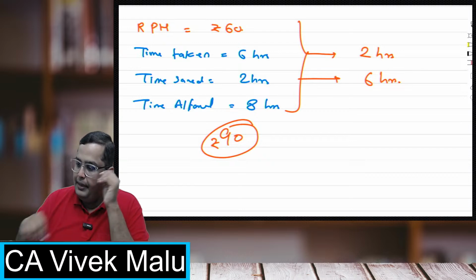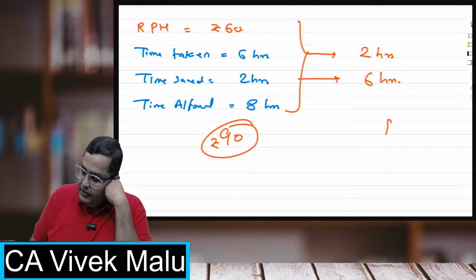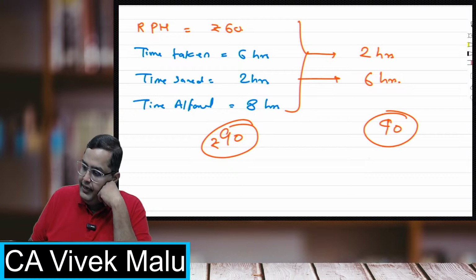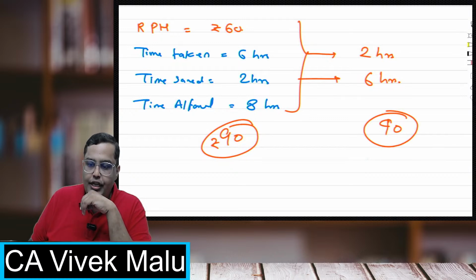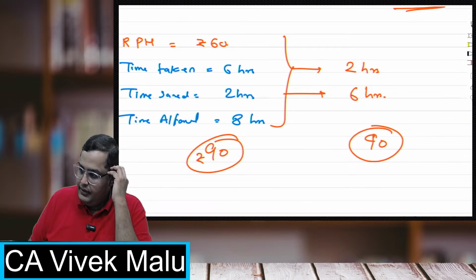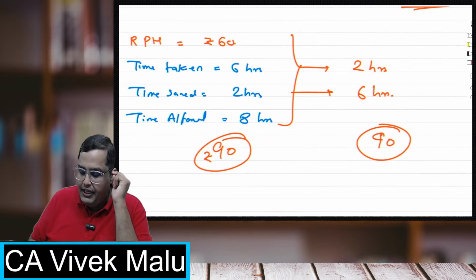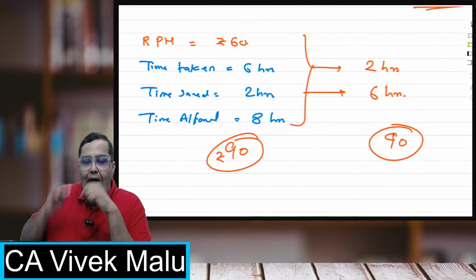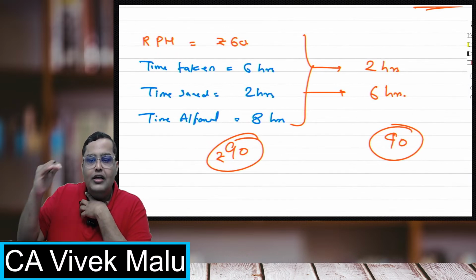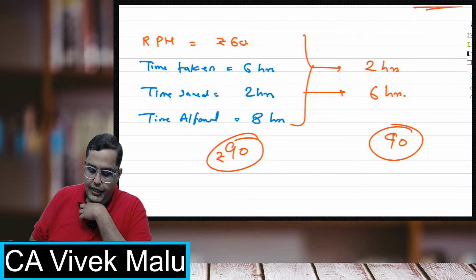It is coming the same, right? It is also coming 90 rupees only. Why did I ask you to solve this, students? In a Rowan system, there is a speciality that a highly efficient worker also earns the same as a low efficient worker.